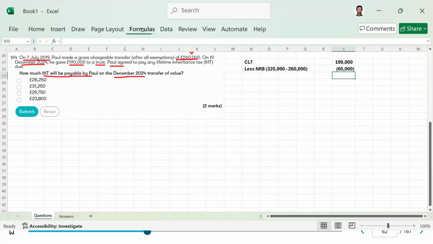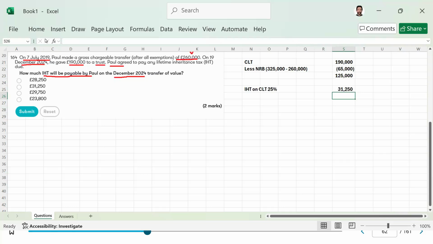Whatever is left would be 125,000, and the IHT on the CLT would be 25%. So we're simply going to take this value and charge 25% here, which is going to be 31,250.